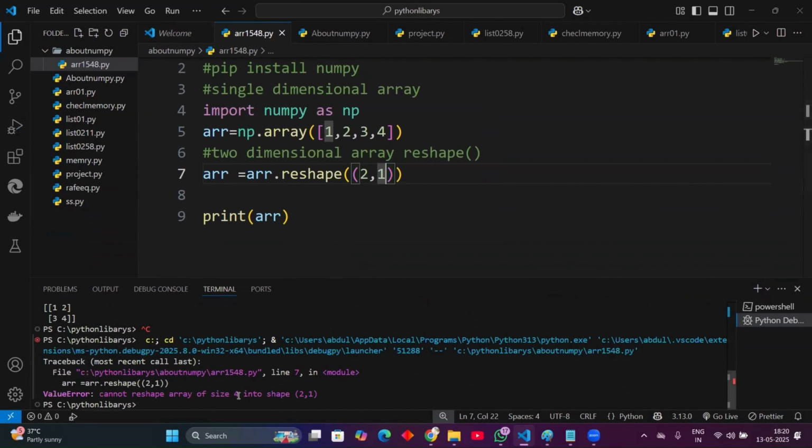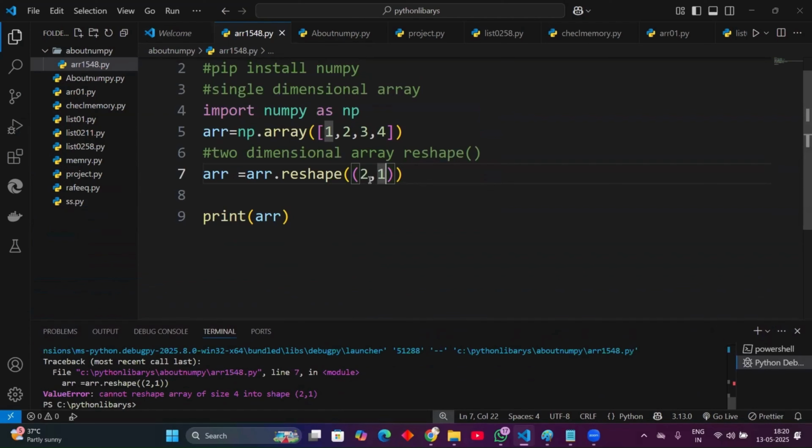Cannot reshape array of size 4 into the required shape, because the data has 4 elements, but we converted it into 2 comma 1, because 2 rows 1 column doesn't exist. One will remain, so that will fail. So when you are inserting data into a list, you need to specifically give the amount you want to output, based on the instructions you give.